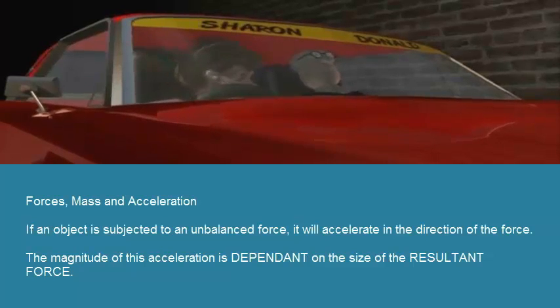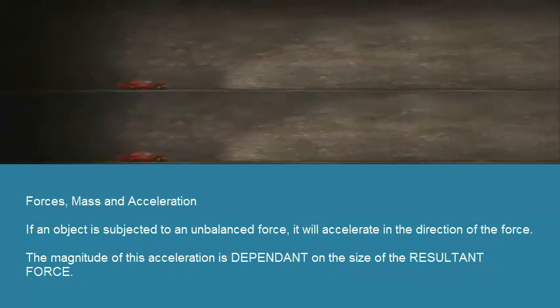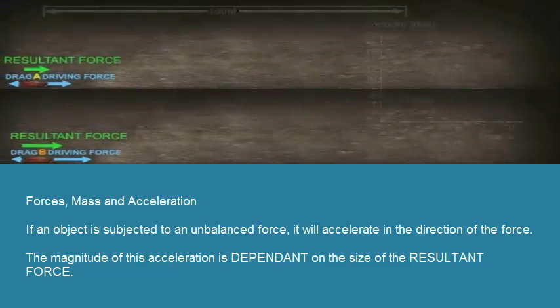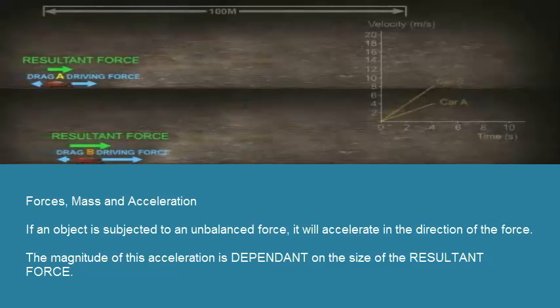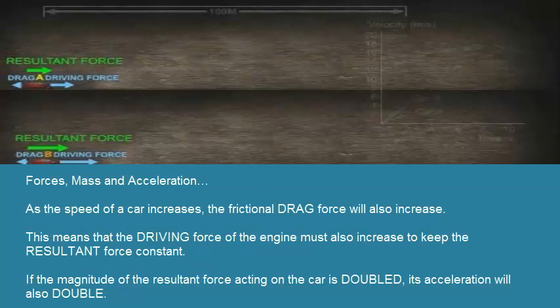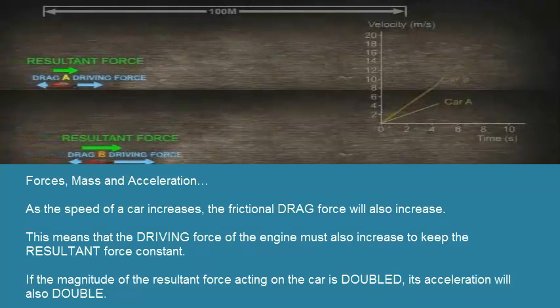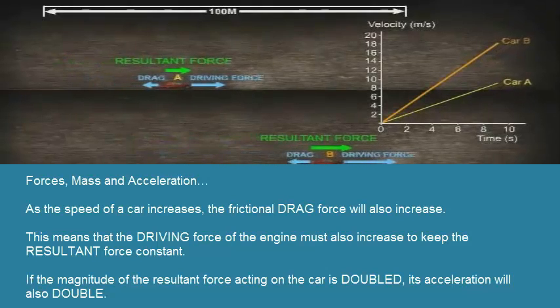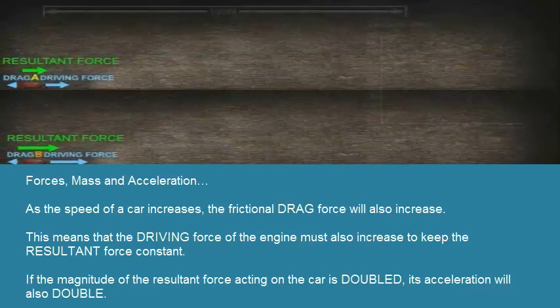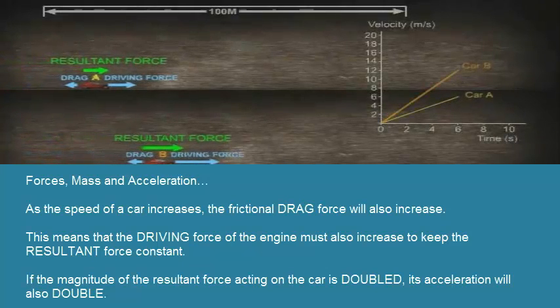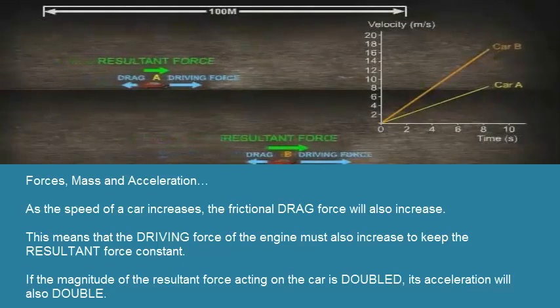Forces, mass and acceleration. If an object is subjected to an unbalanced force, it will accelerate in the direction of the force. The magnitude of this acceleration is dependent on the size of the resultant force. As the speed of a car increases, the frictional drag force will also increase. This means that the driving force of the engine must also increase to keep the resultant force constant. If the magnitude of the resultant force acting on the car is doubled, its acceleration will also double.